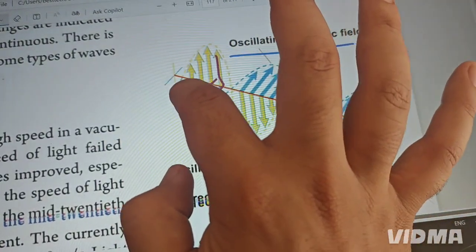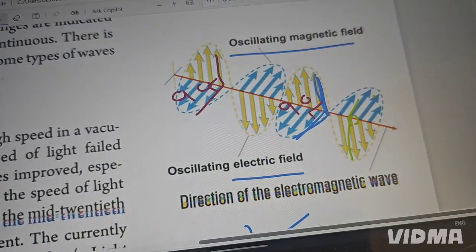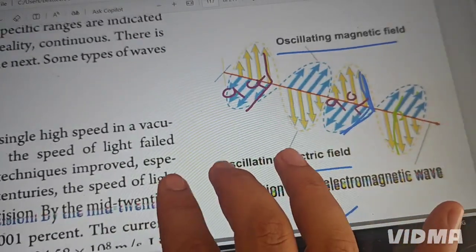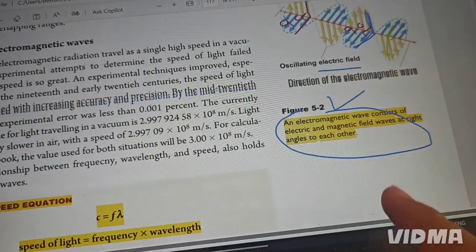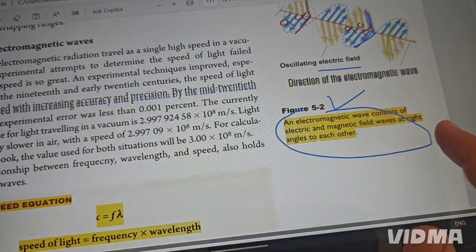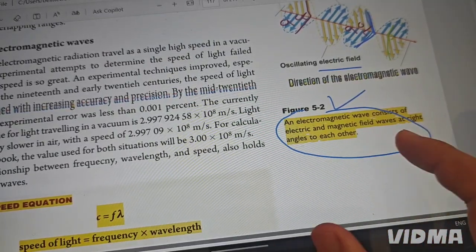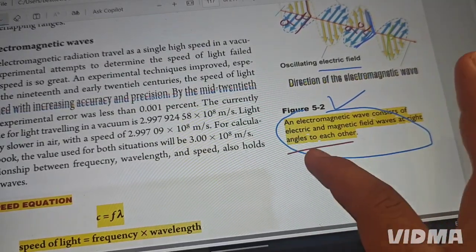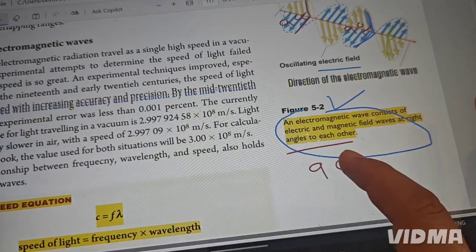The angle between them is 90 degrees. The electric and magnetic waves are at a right angle to each other, meaning the angle is 90 degrees.